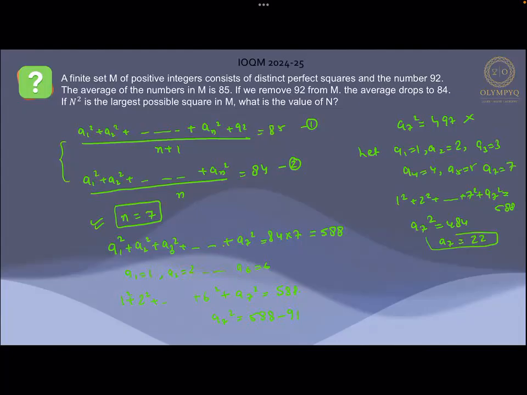So if it is the square of 22, that number we called n, and that n we need to calculate. So the value of n over here will come out to be equal to 22, and that has to be the final answer, and it has been mentioned by the IOQM final answer key as well.